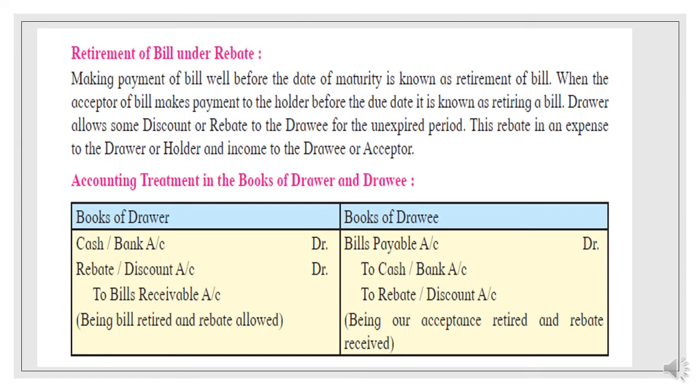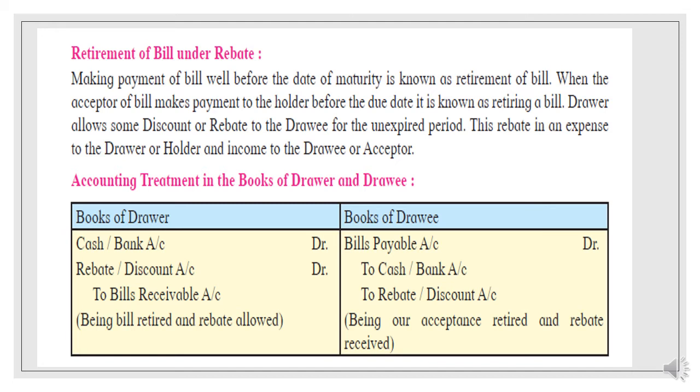Students, now this is the new situation. You know, every time the drawee is not a bad person who will dishonor the bill. Sometimes some drawees are extraordinarily good, so they do not wait for the due date. They make the payment before the due date, students. So this is the situation where the drawee is making the payment of the bill before the due date. Let's understand it in detail. Making payment of a bill well before the date of maturity is known as retirement of bill.